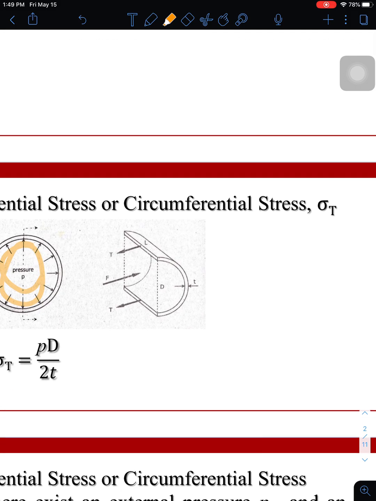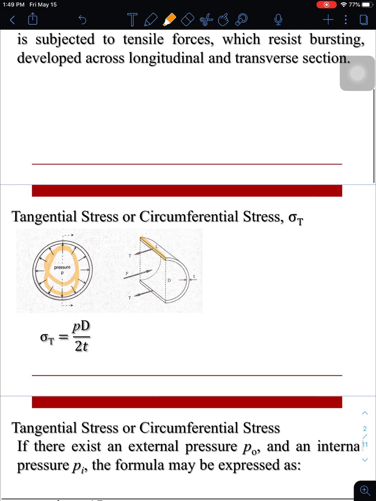So the length L and the thickness T constitute the area being used as a function of the axial tensile force applied. In that case, we have a formula now. So how do we get that formula?